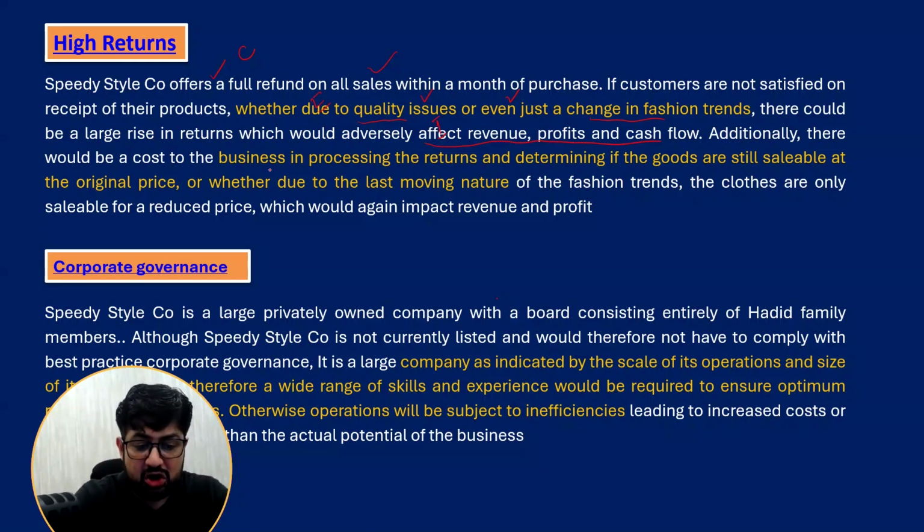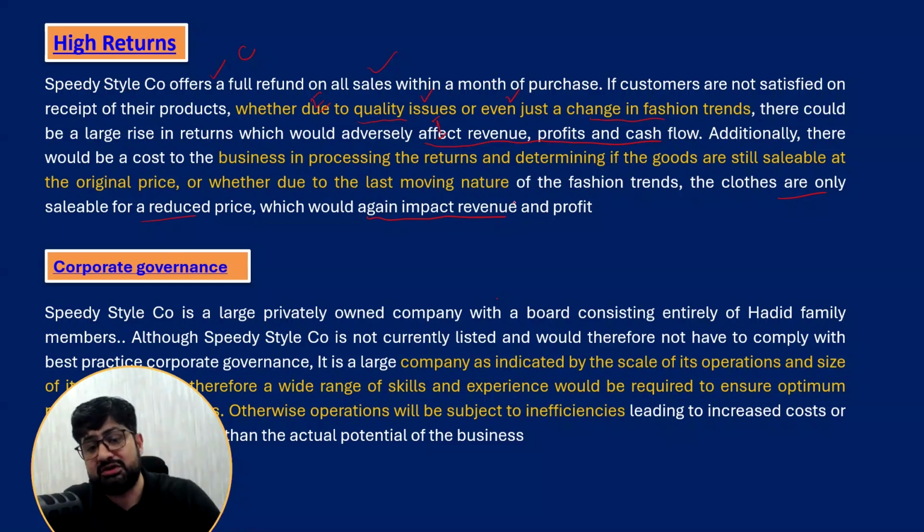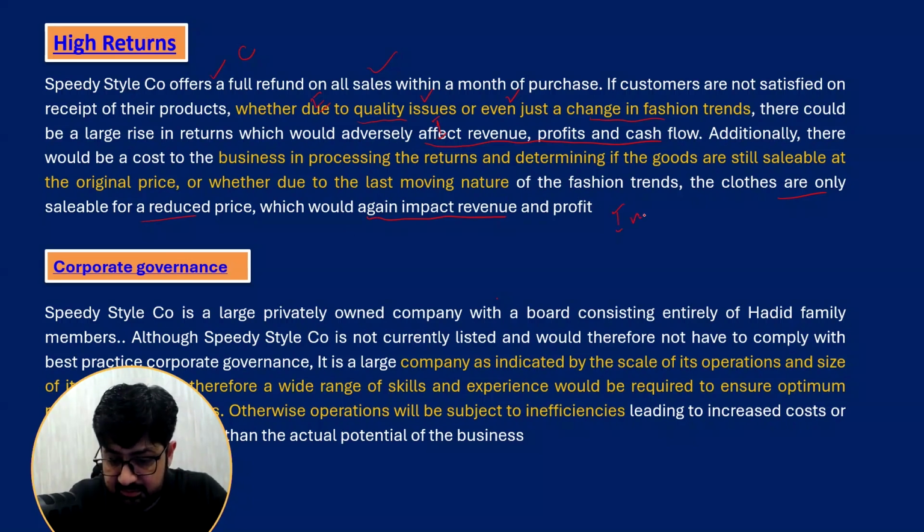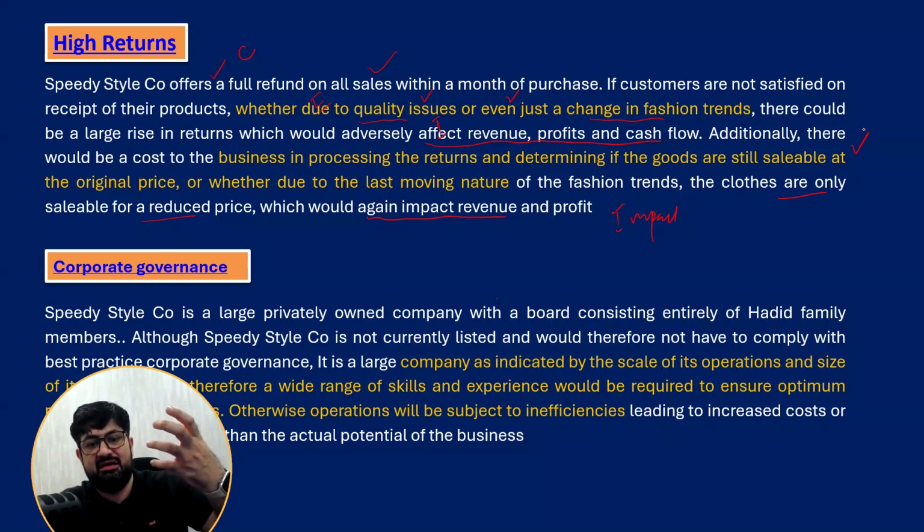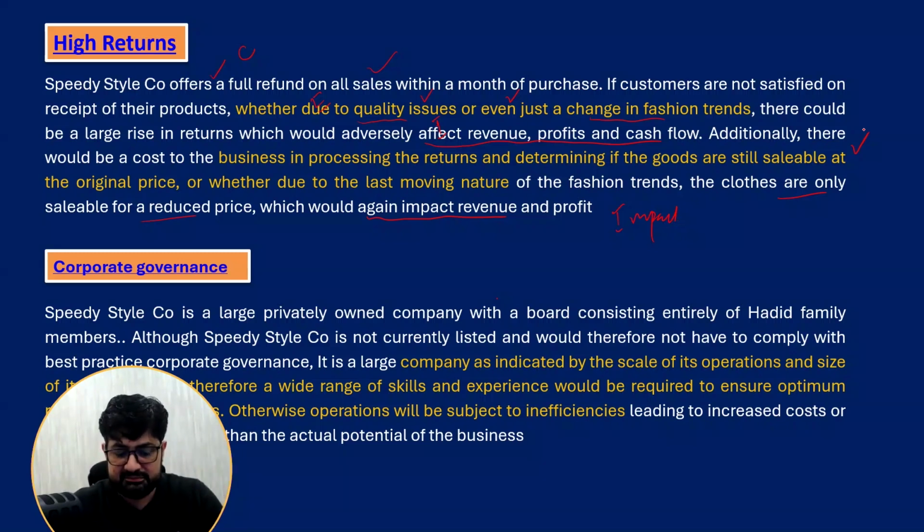Additionally, there would be a cost to the business of processing the return and determining if the goods are still saleable. Further, evidence. You have to provide evidence. The clothes are only saleable while they are in fashion. There may be reduced prices, which will again impact revenue and profit. So impact. This is again evidence. You are building evidence of how this impact may arise. You are giving the logic, right?